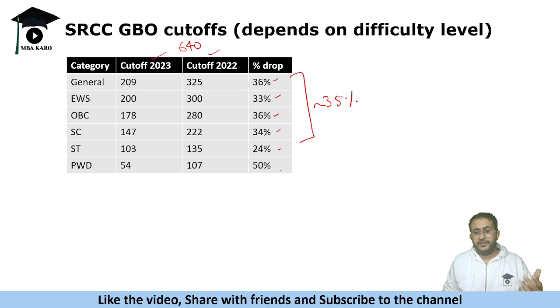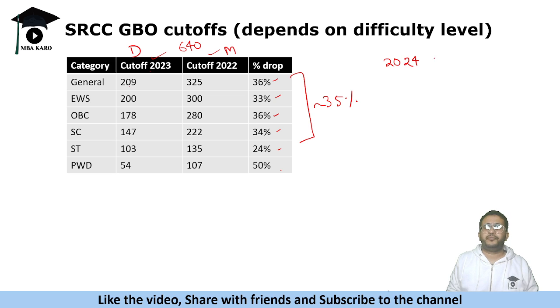Now there is a flip side also. Let us say 2024 में easy paper आ जाता है. Okay, so this was difficult. This was moderate. Like I would say, you wouldn't say that it was very easy. It was moderate. Now let us say 2024 में easy to moderate paper आ जाता है, and the cutoffs may go up to, let us say, 350. Just taking an example. Now what will happen?